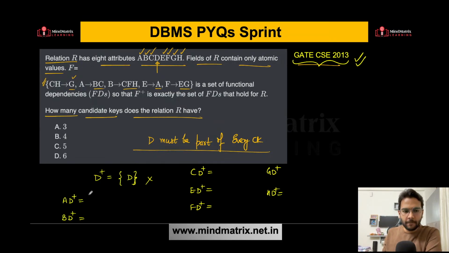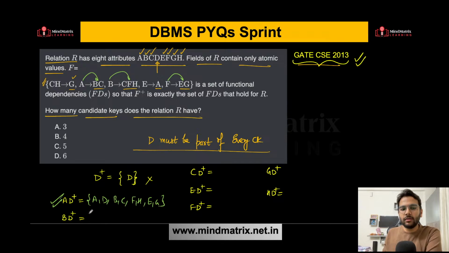So let's see carefully. AD closure, we are getting A, we are getting D. Using A you can get BC, so BC is there. Using B you can get CFH, so CFH is there. And what else? Using F you can get EG also. All the attributes are there. So yes, this is a candidate key. This is one of the candidate keys, AD.